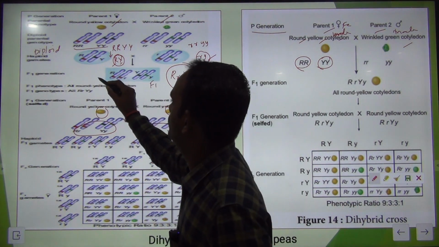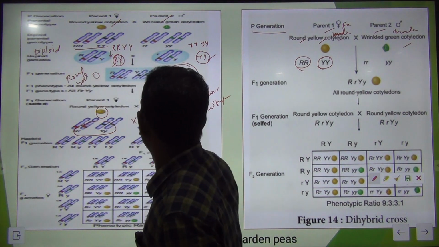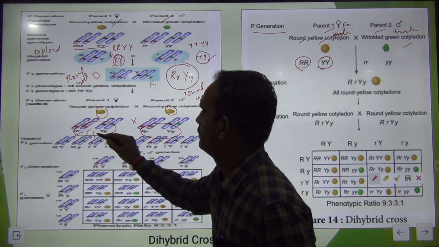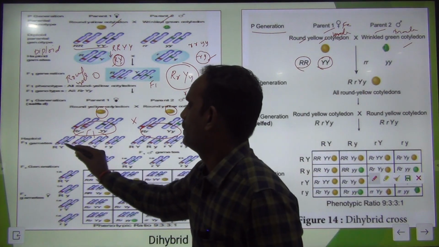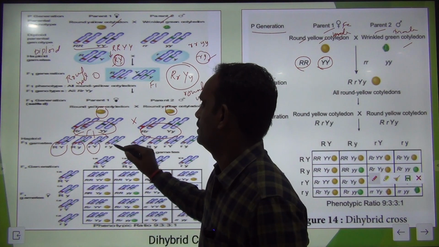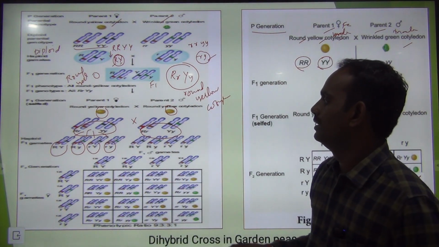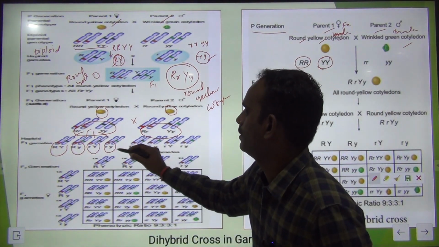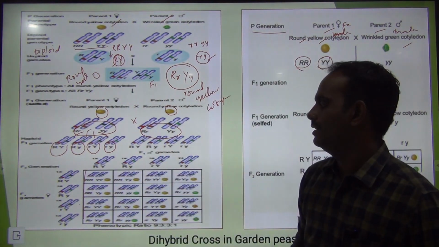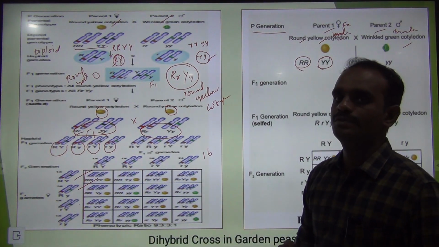The product formed here is round yellow cotyledon. Clear? So 4 different types of gametes are formed: capital R, capital Y, capital R, small y, small r, capital Y, and small r, small y. 4 different types of gametes. This undergoes crossing in this plot here. This is female and this is male. We are going like this, and we are getting 16 different types of individuals.